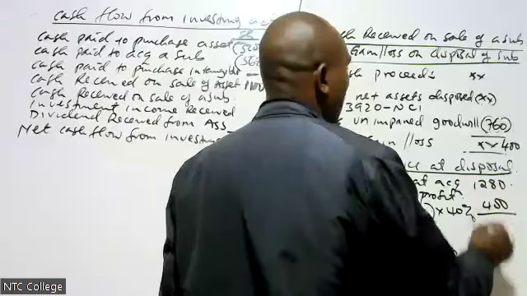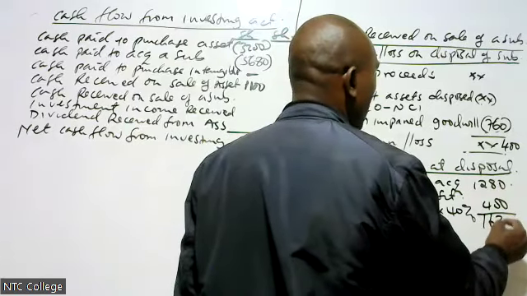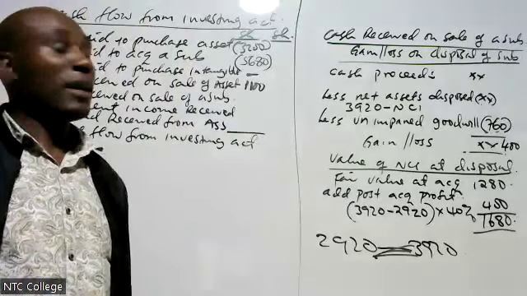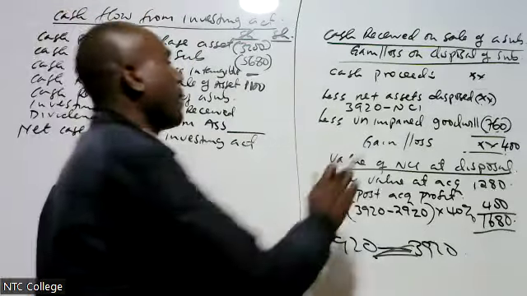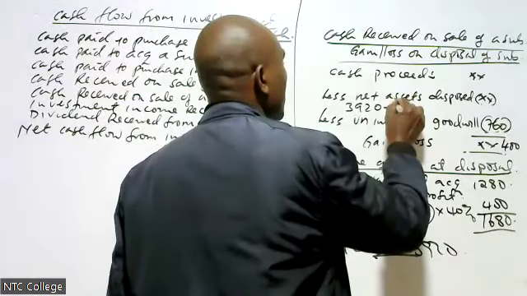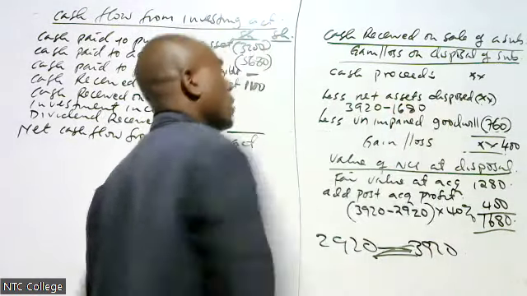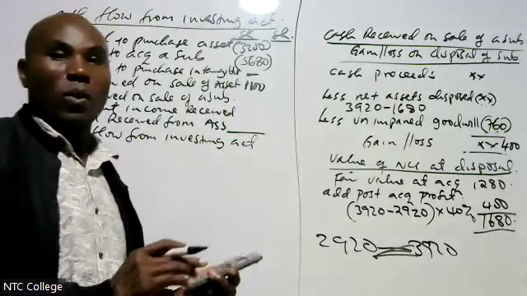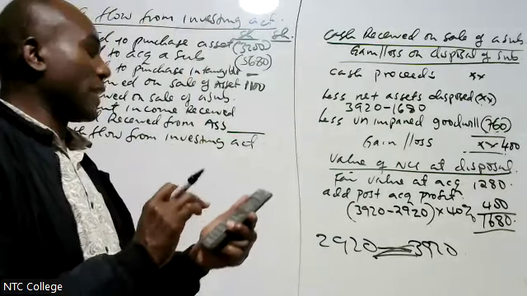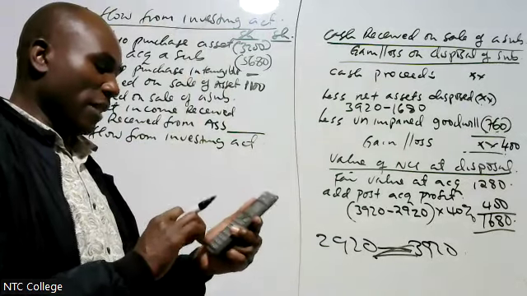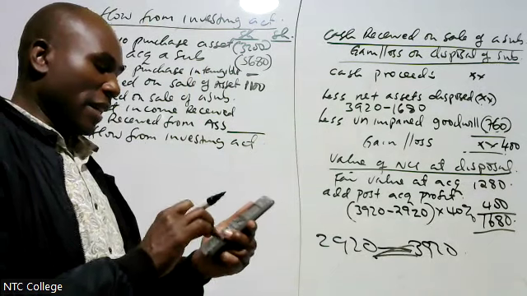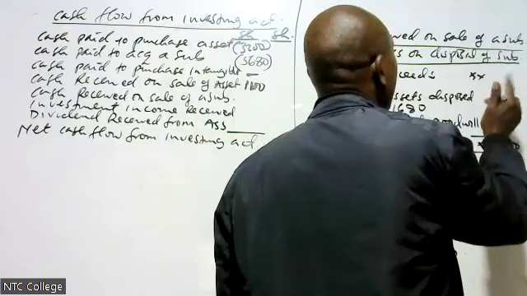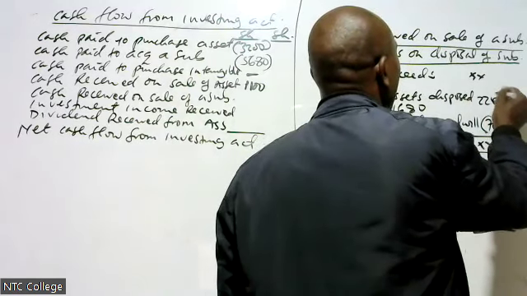Therefore the value of NCI is 1680 at disposal, and I less 1680 there. When I less 1680 from 39.20, I get 2240. Therefore, the net assets disposed is 2240.